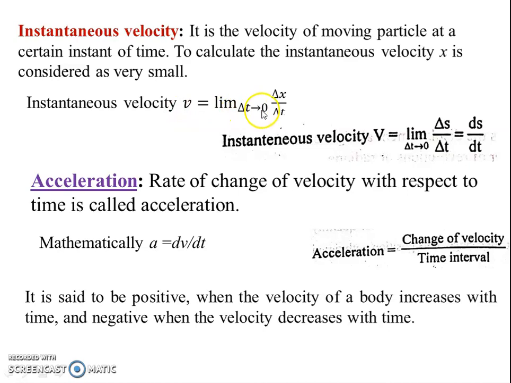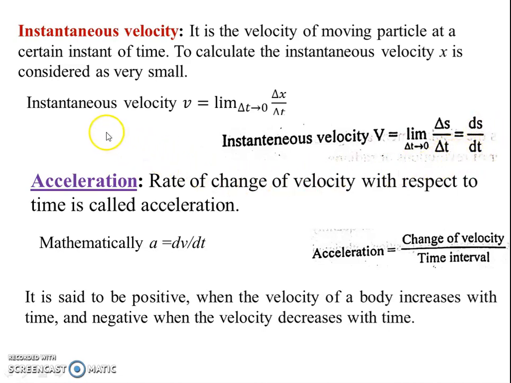Here V is equal to the limit as delta t tends to 0 of delta x, that is displacement, divided by the time interval delta t. This delta t is tending to 0. In some books it is also represented like this: instantaneous velocity V is equal to the limit as delta t tends to 0 of delta s by delta t, or ds by dt.